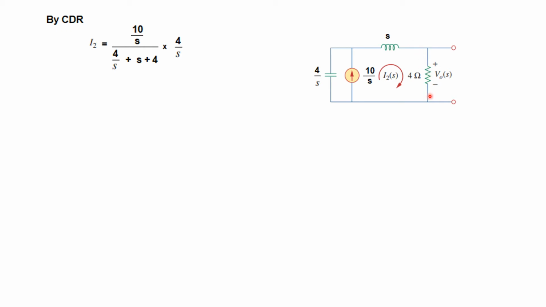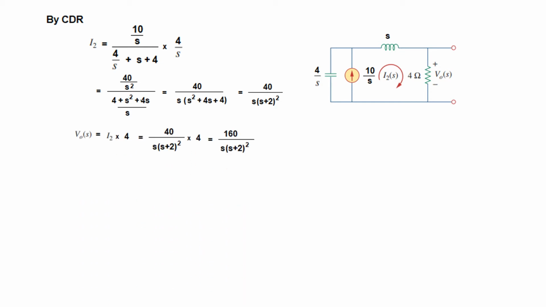We are interested in this arm, so multiply by 4 over S. So this is how by CDR we find I2, and if you follow the steps, you can easily find the final value, which is 40 divided by S into (S plus 2) whole square. And now we multiply it by 4 to get the output voltage. So our output voltage in S domain is like this.